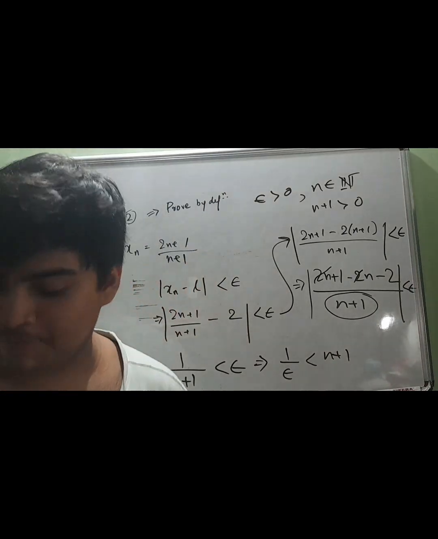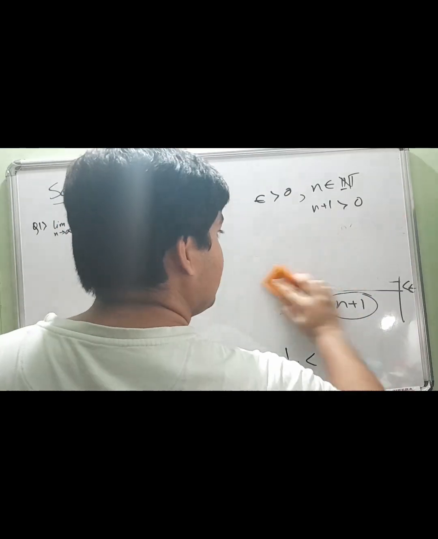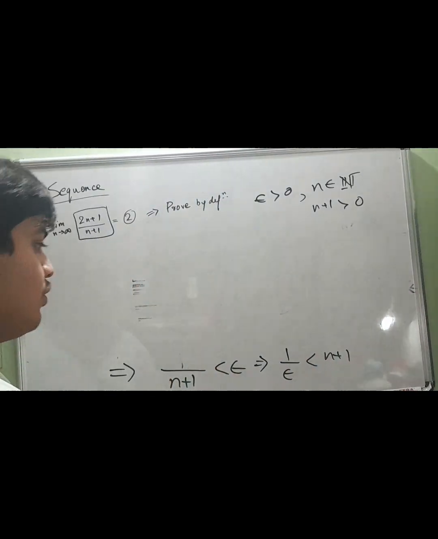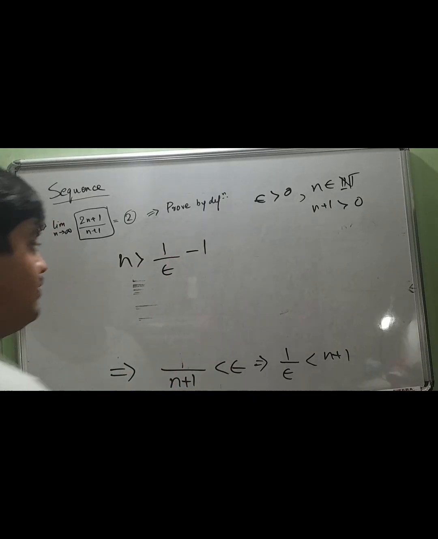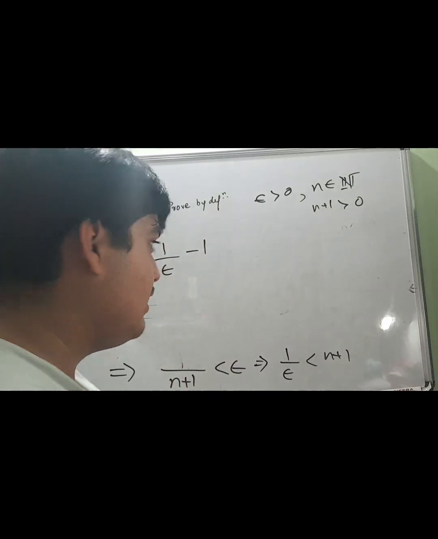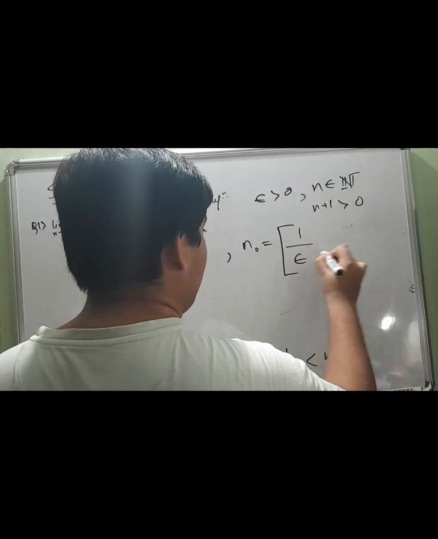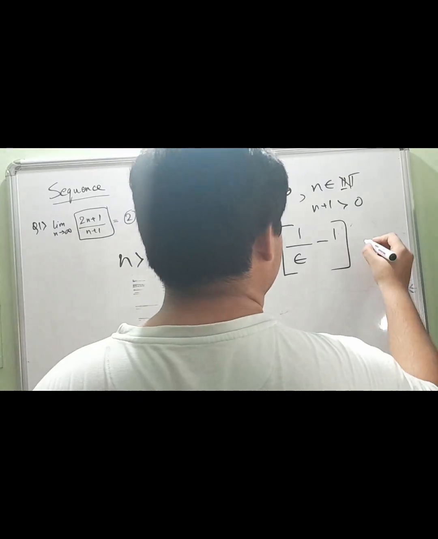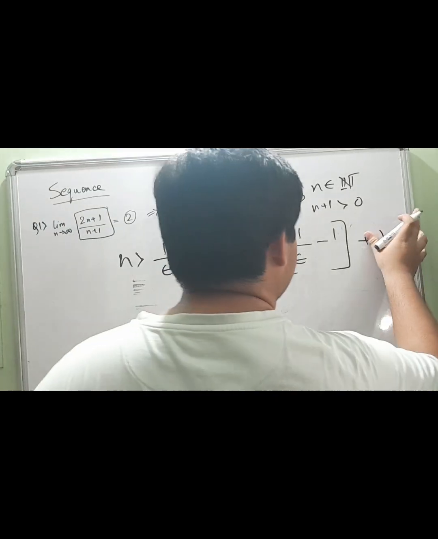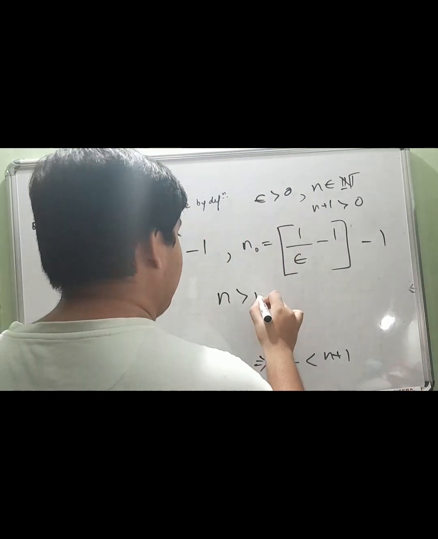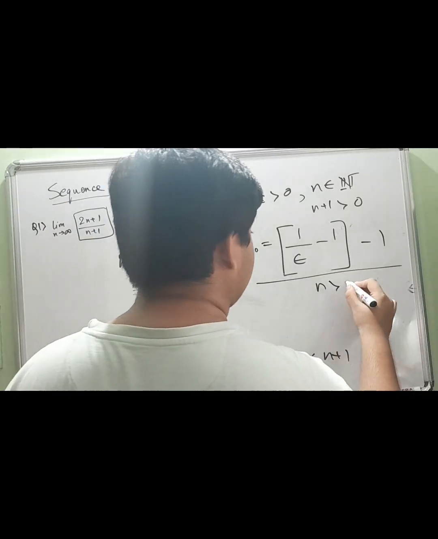So we are going to go to the next step now. So n here becomes n greater than 1 by epsilon minus 1. So now we can take an n naught, which is the greatest integer function of 1 by epsilon minus 1 plus 1, right? So actually no, this is going to be minus 1, so that we can take n greater than n naught, right? So we basically take an n naught like this. So n is greater than n naught.